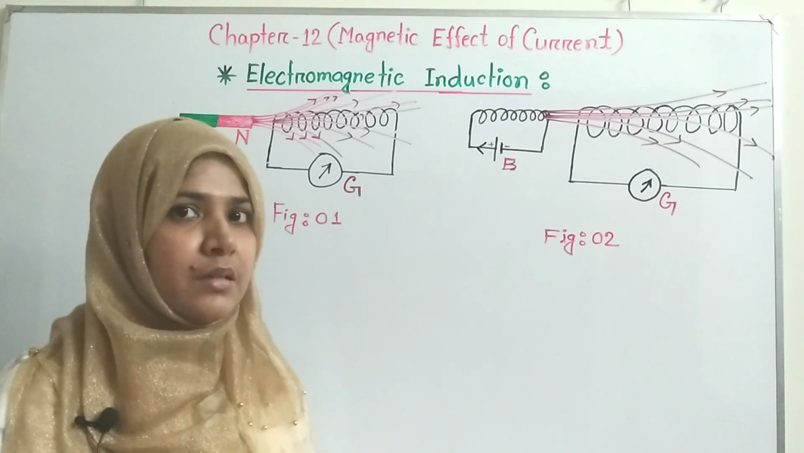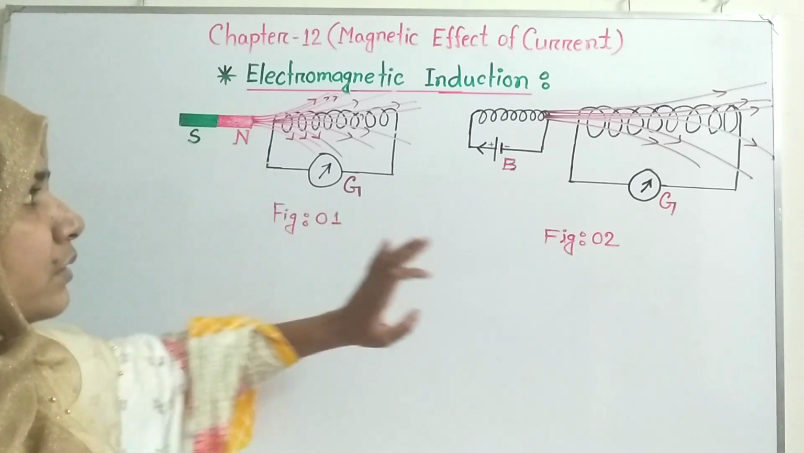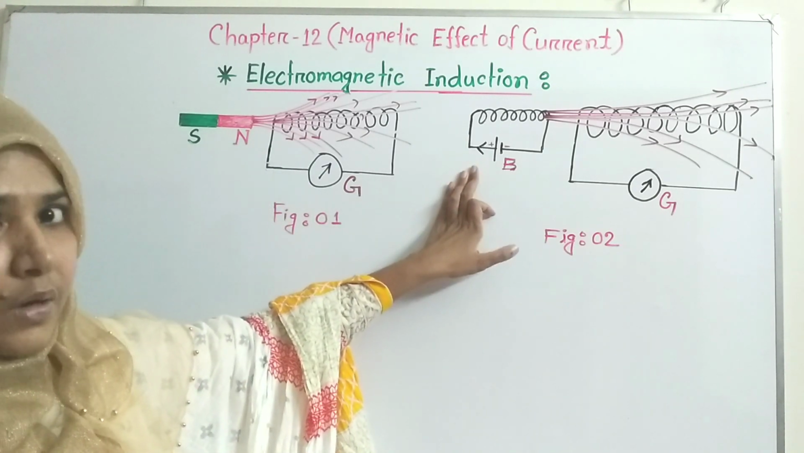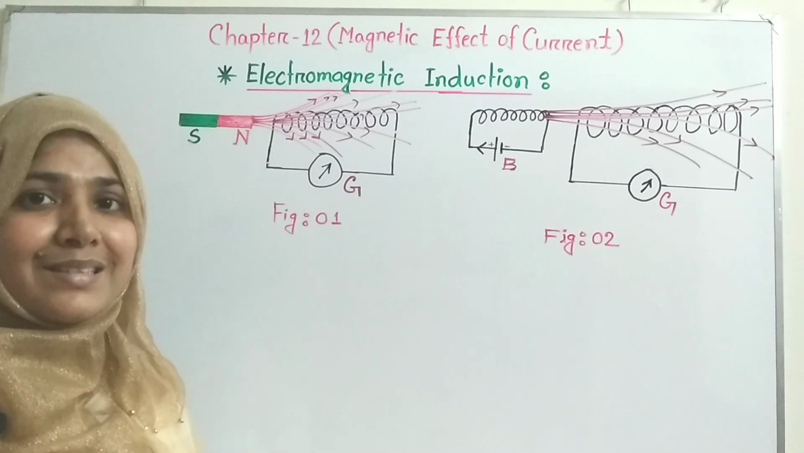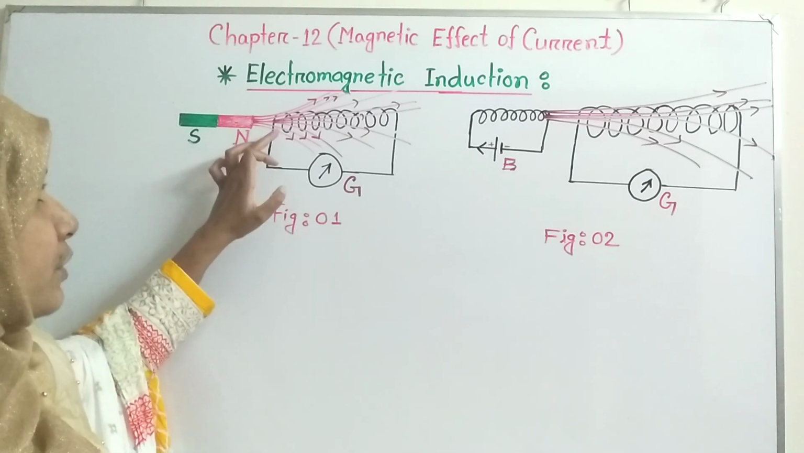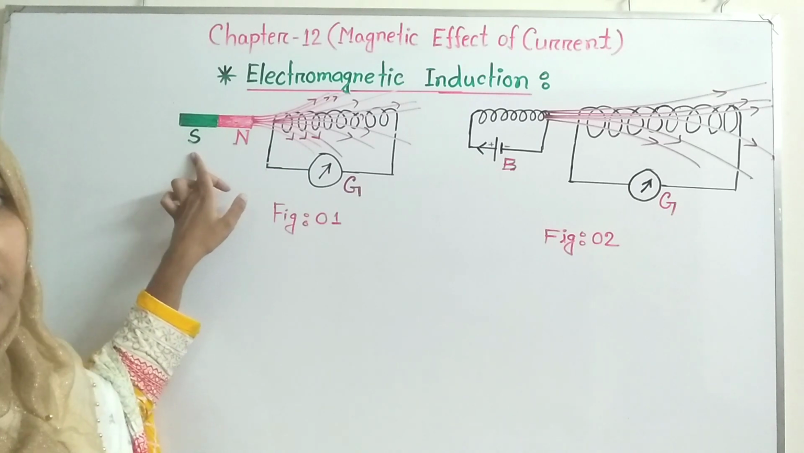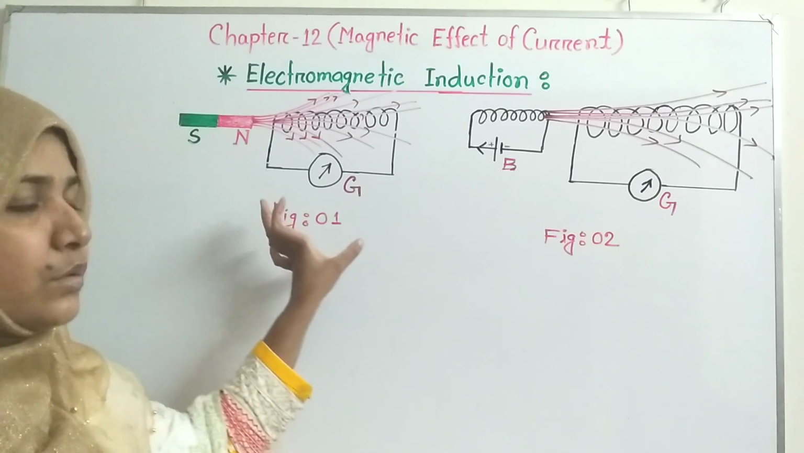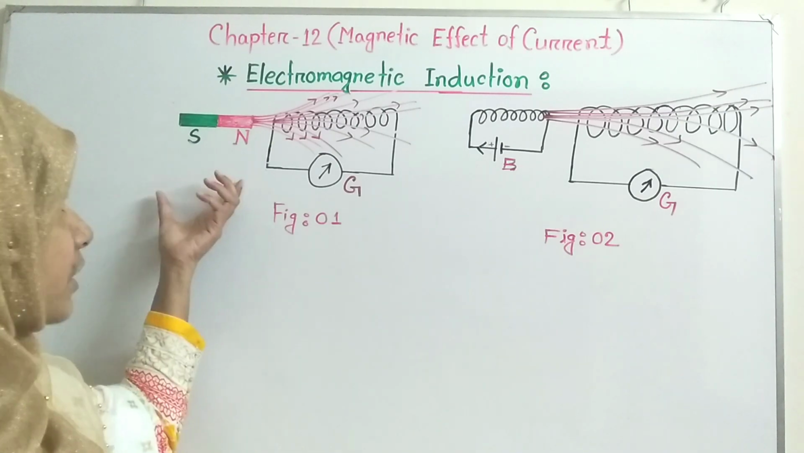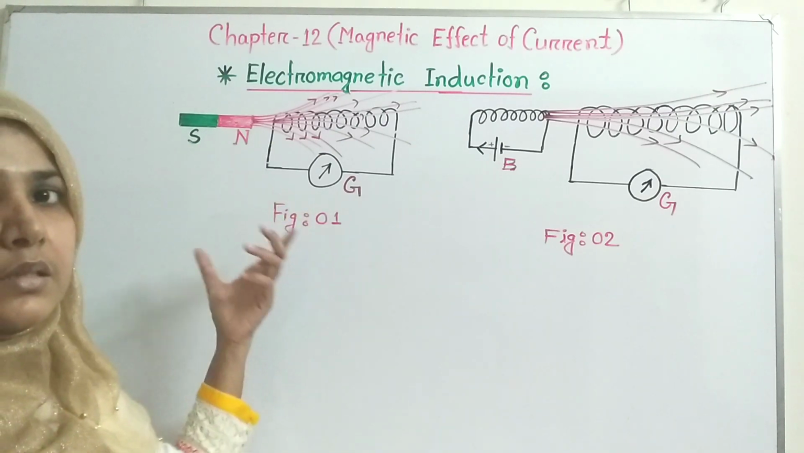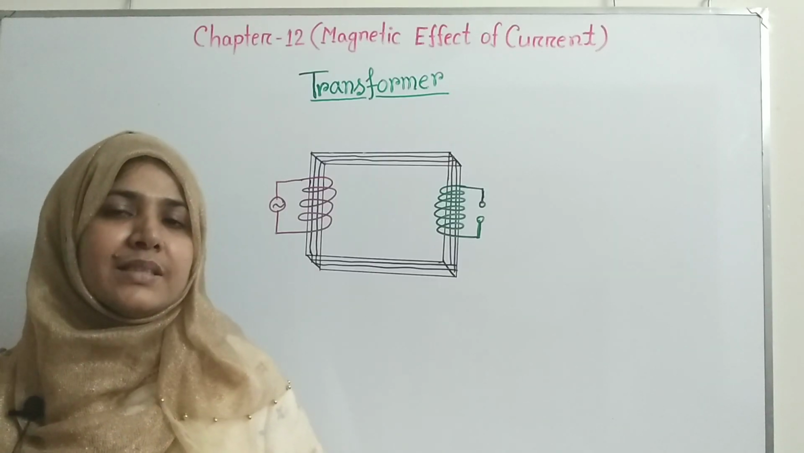Now you can see that due to the motion of this magnet or due to the current carrying coil, temporary current is induced in this closed circuit. You can say that the temporary current which is induced in this closed coil due to the motion of the magnet is called induced current, and the voltage which is induced due to this motion of the magnet is known as induced voltage.